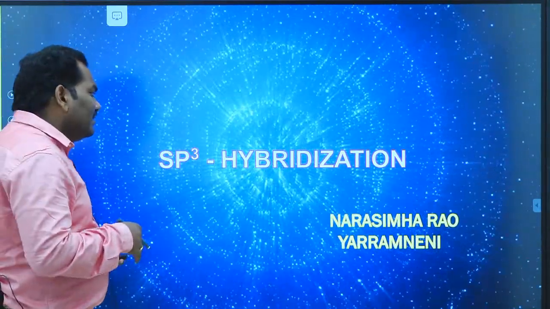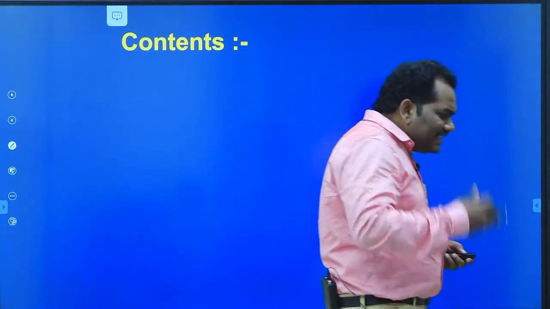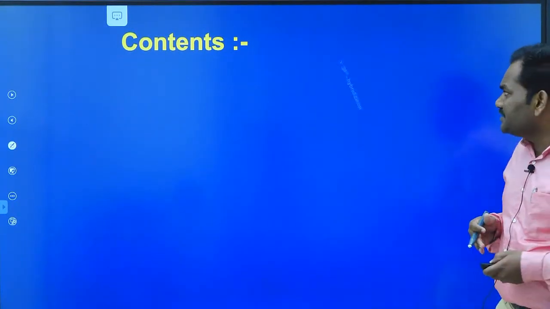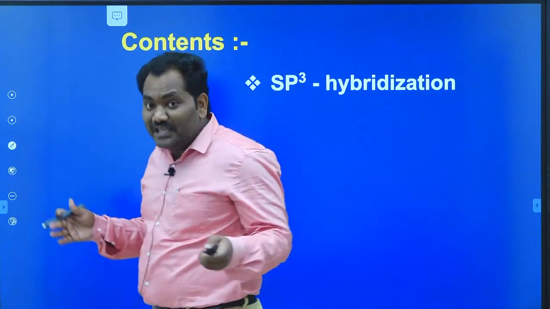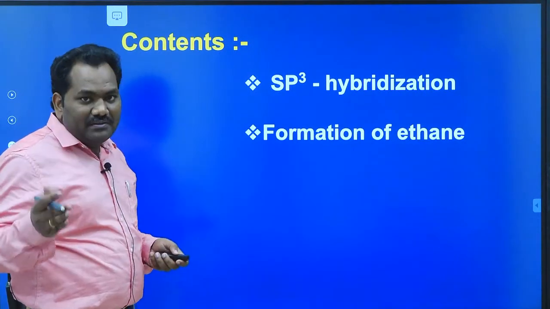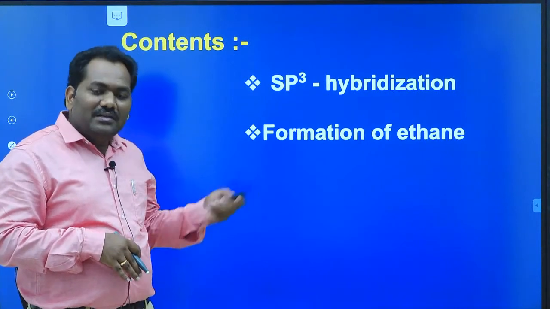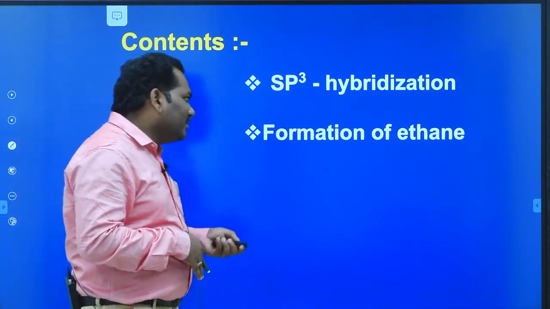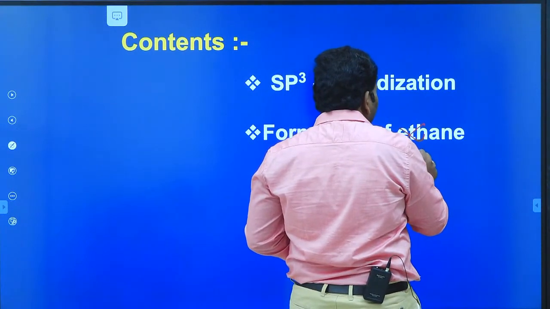molecule. Okay, in this video the main contents are the definition of sp3 hybridization and the formation of methane. In this slide I explained about the formation of the methane molecule.